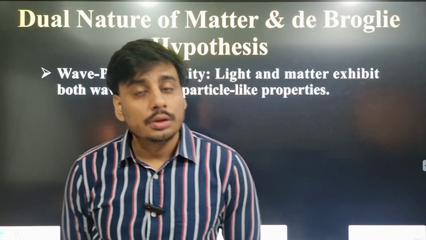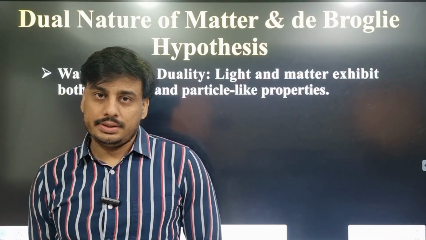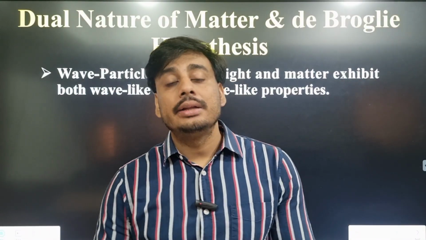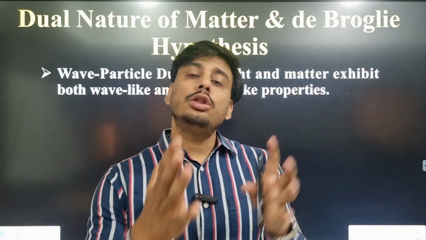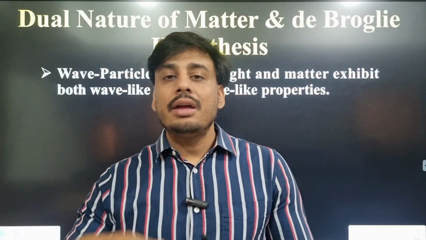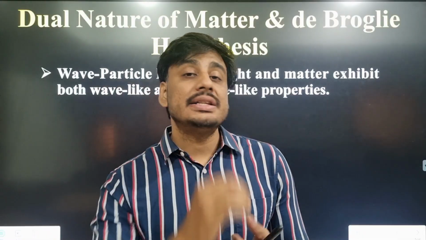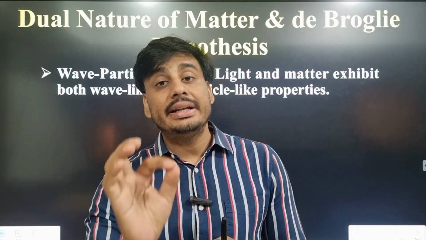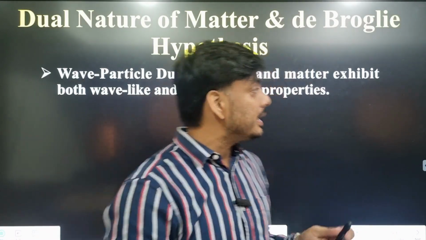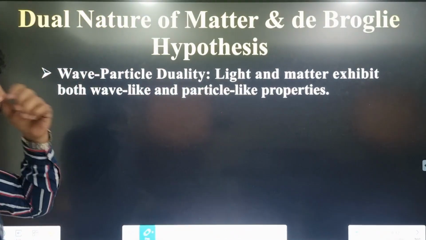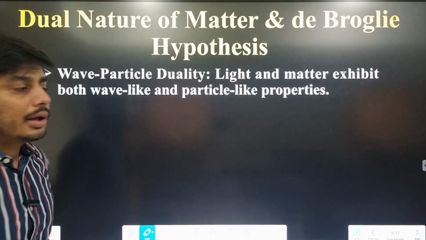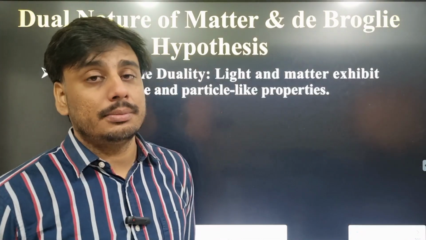Then we will discuss the de Broglie or matter waves. As light, which is a wave, behaves like a particle, de Broglie postulated that all material particles may behave like a wave. He found that material particles in motion, which is a very important point, are associated with a wave-like nature, known as matter wave or de Broglie wave, which is known as wave particle duality. So we can derive an expression for the wavelength of the matter wave.